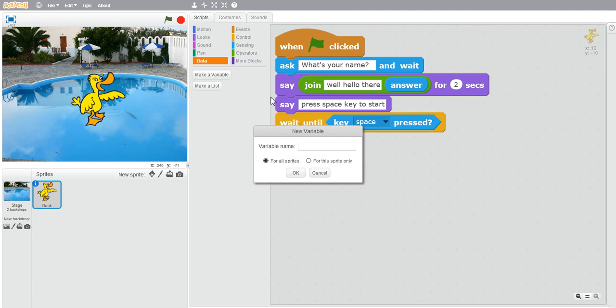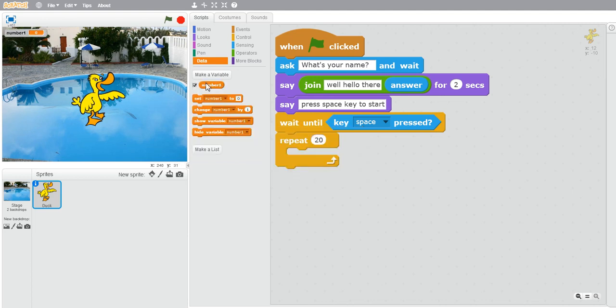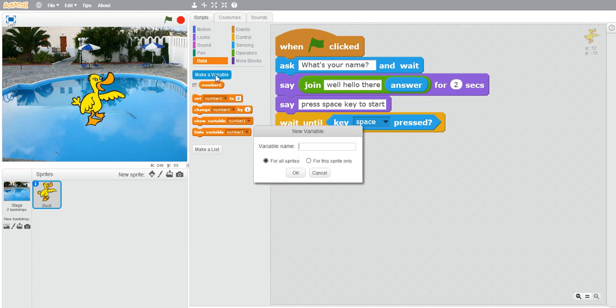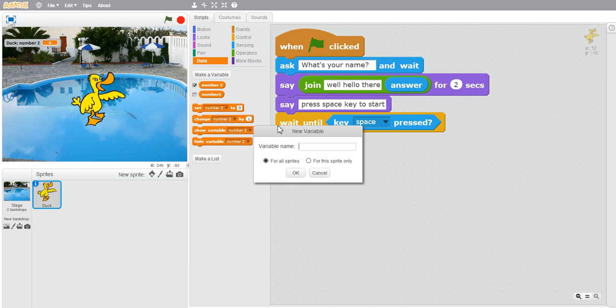For making questions out of the numbers, you have to make some variables. First variable is number 1 and for this sprite only. Make a variable number 2 and for this sprite only. Then make a variable of question. Again it should be for this sprite only.